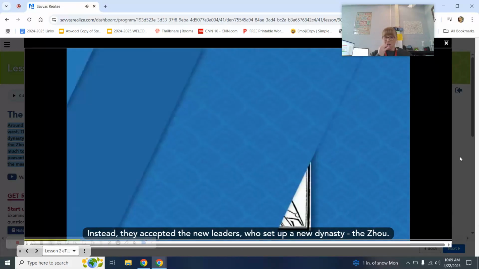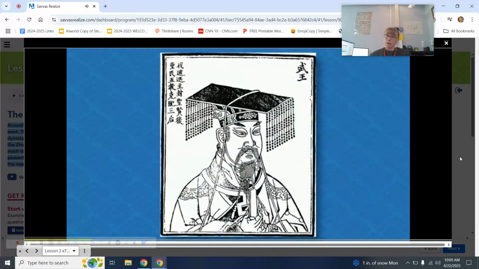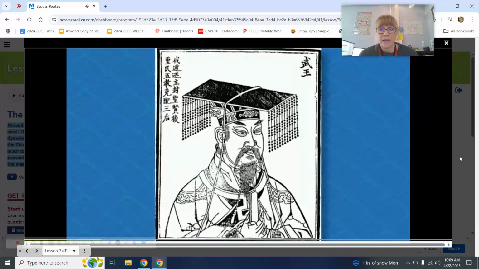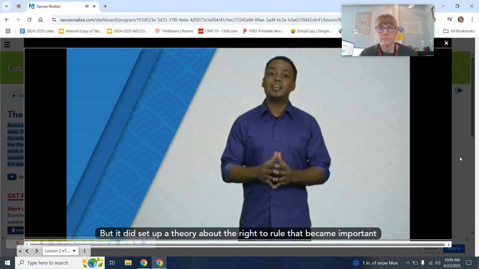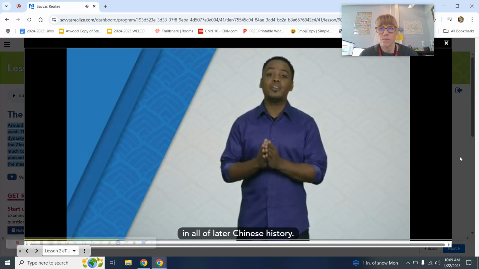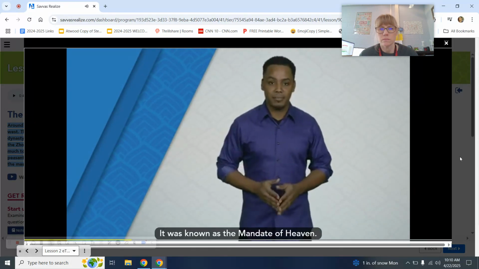Instead, they accepted the new leaders, who set up a new dynasty, the Zhou. Of course, most of that story of the Shang dynasty's downfall comes from the Zhou themselves, who might be considered biased. But it did set up a theory about the right to rule that became important in all of later Chinese history. It was known as the Mandate of Heaven.